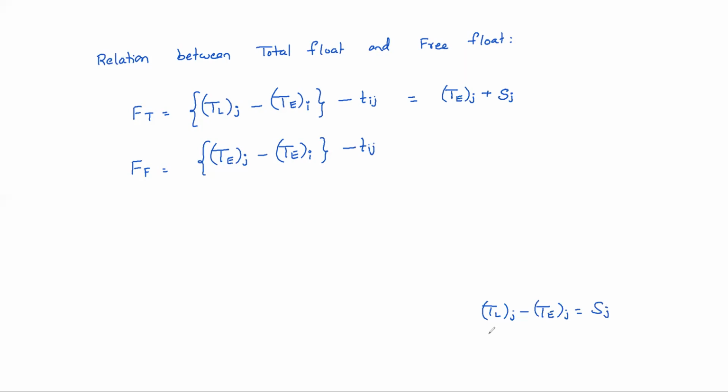That means TL of j equals Te of j plus Sj, minus Te of I, minus Tij. Just I am substituting here. So what happens here, which is equal to this, I will move this.